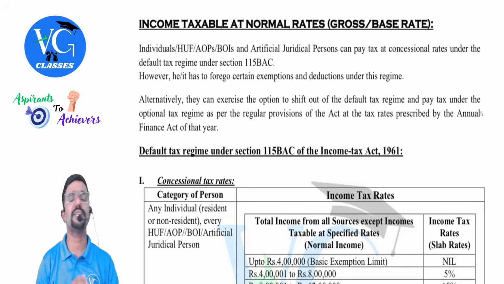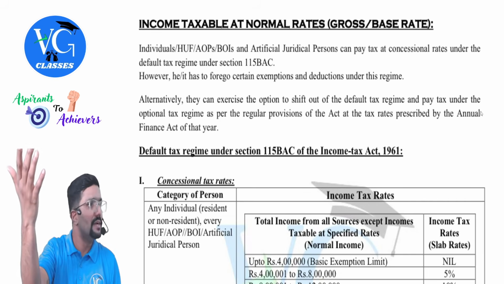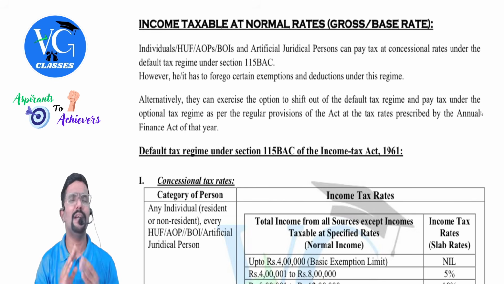It is given in the Annual Finance Act. Sir, is there any specific section for it? No, there is no specific section for it. We either call it the optional scheme or we also call it the regular provisions of the Act. Regular provisions of the Act, one and the same. And one more thing I want you guys to know.